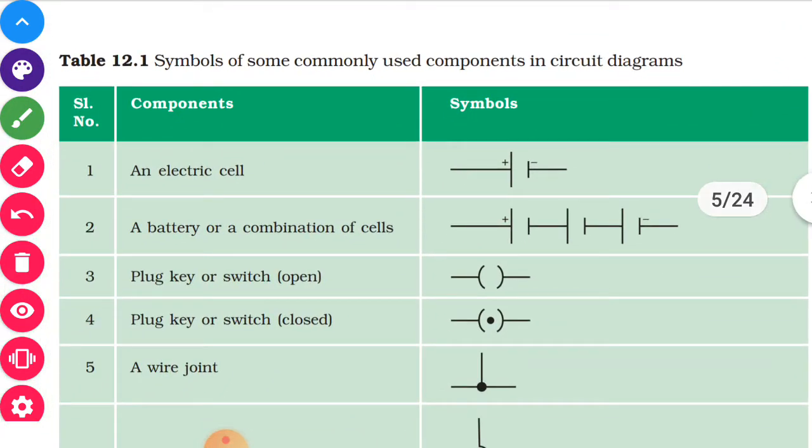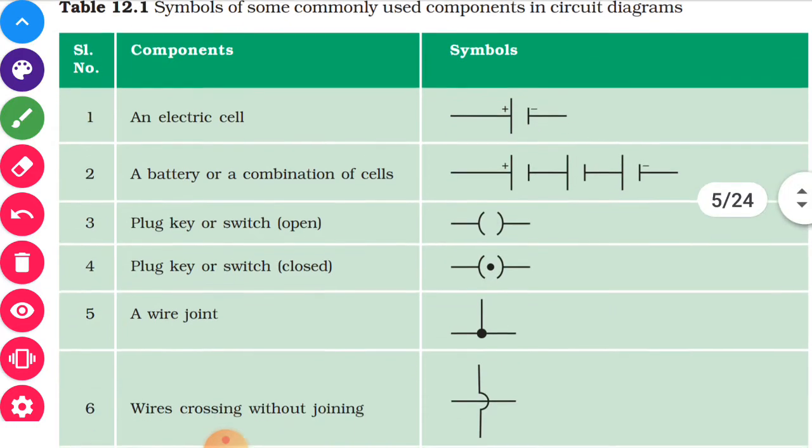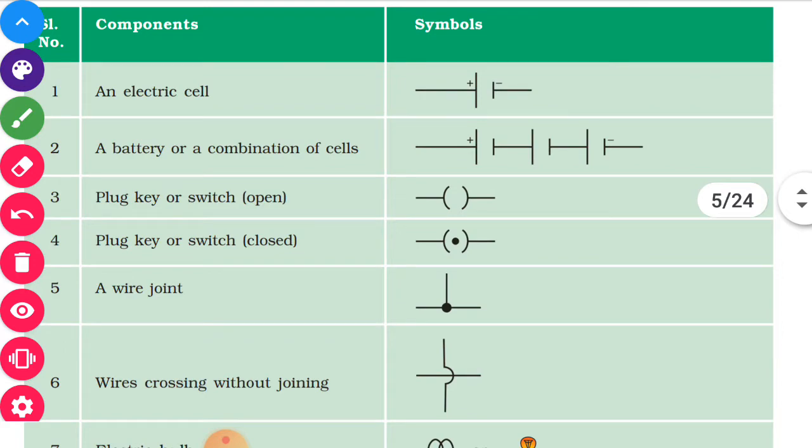The first is the electric cell, positive, negative, which I tried to explain. If you have a bulb which requires more energy, or more voltage is required, then you use 2-3 cells, as we do in the torch. So it is a battery, which is a combination of cells.